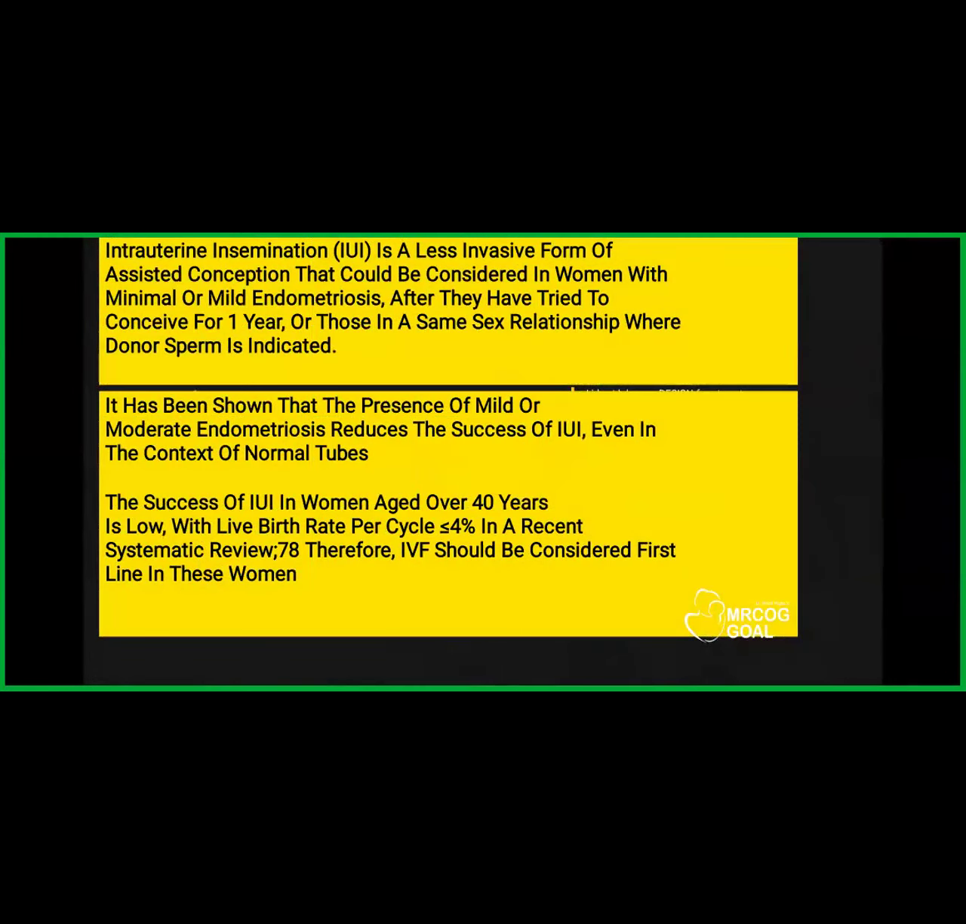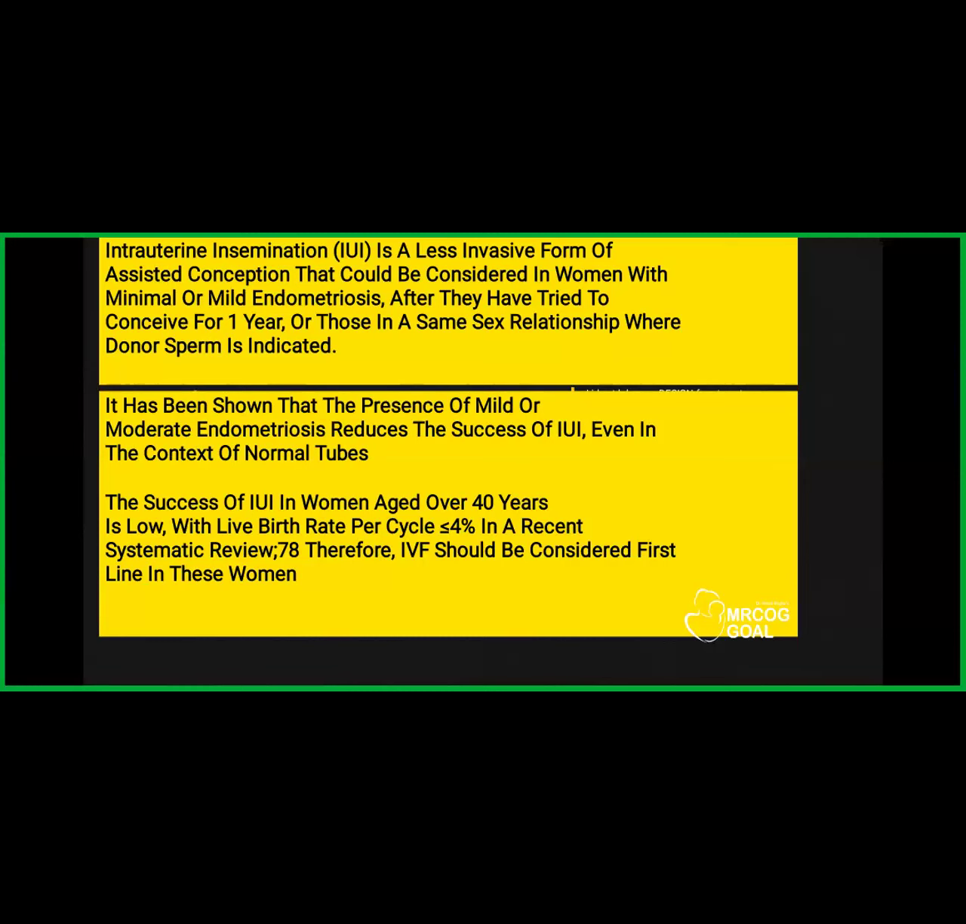Intrauterine insemination, that is IUI, that we do in our clinics, has been considered to be affected when you have a patient with moderate or severe endometriosis, of course. But it should also be tried in patients with mild or minimal endometriosis after they have tried to conceive for 1 year, or in those with same-sex relationships, so you can consider IUI rather than directly going for IVF. So IUI may be useful in mild or minimal endometriosis, though with somewhat lesser rates of success.